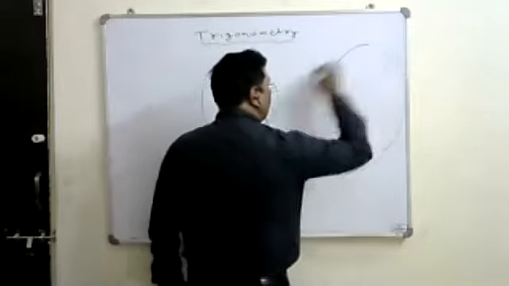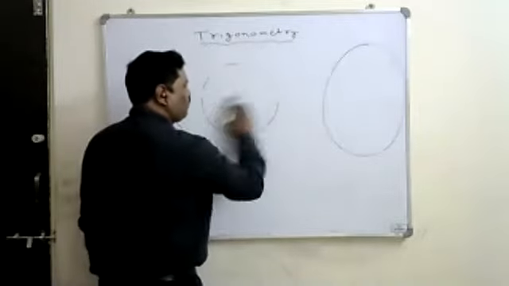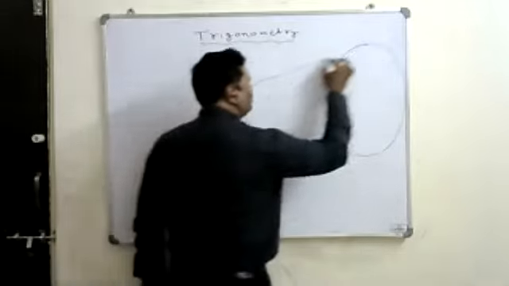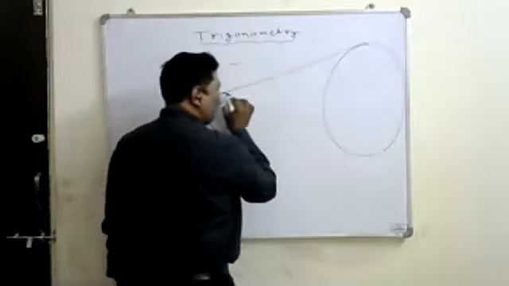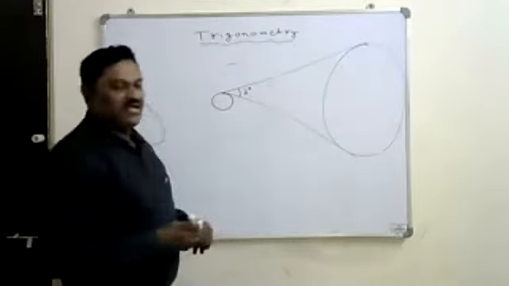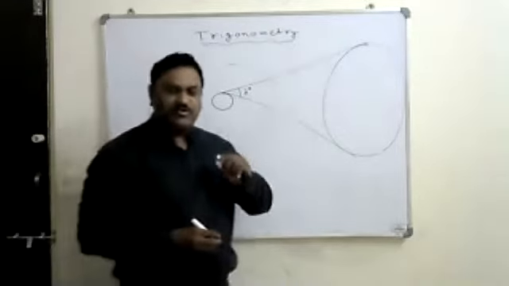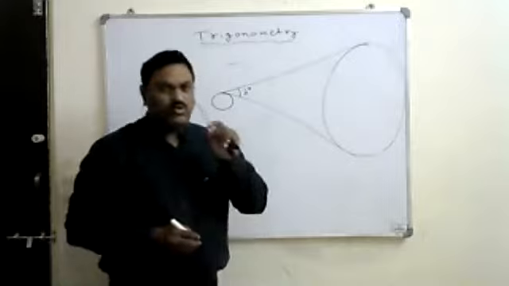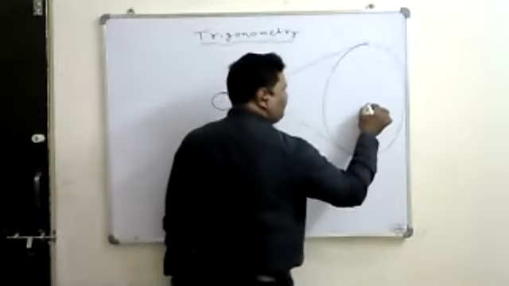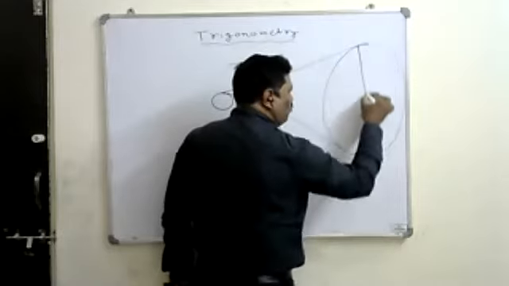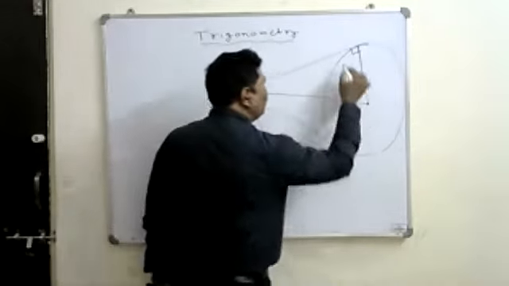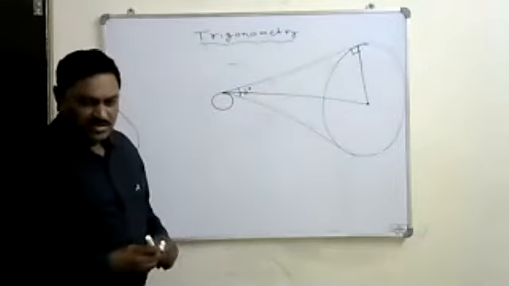Because if there is a sun and you sit on the earth, from this earth we have observed the sun. The sun is going to make an angle of 2 degrees for the person on the earth. So if you complete this, suppose this is the center and we know that this is a right angle, 90 degrees, and if you join this point, then we get a right angle triangle from here.